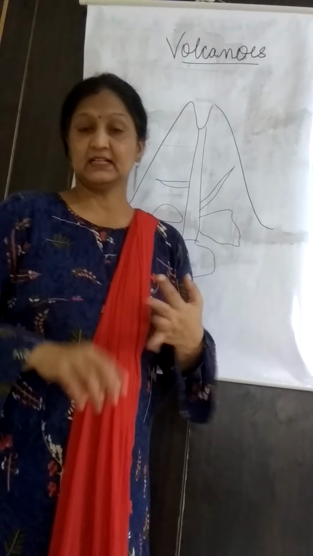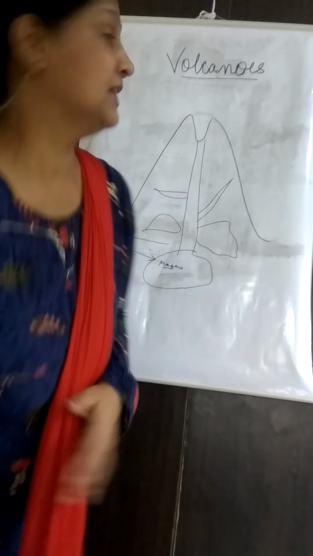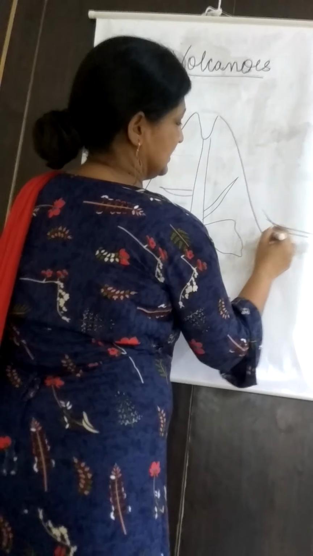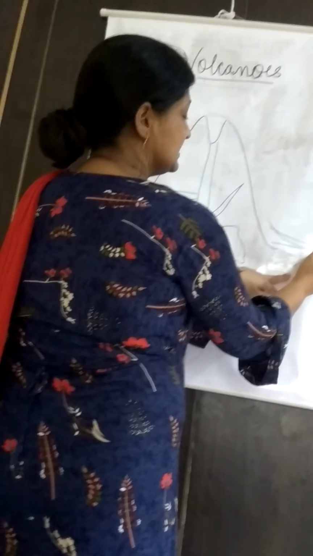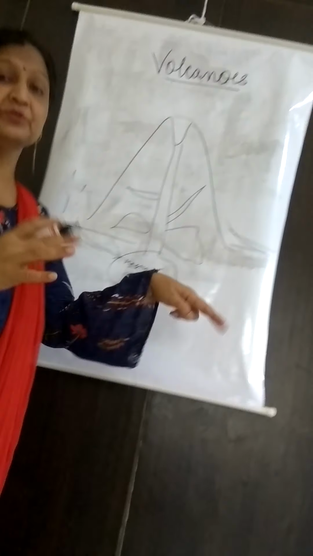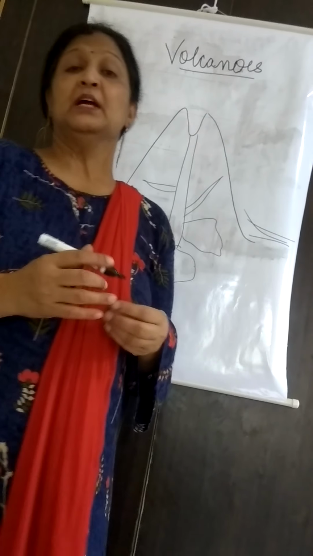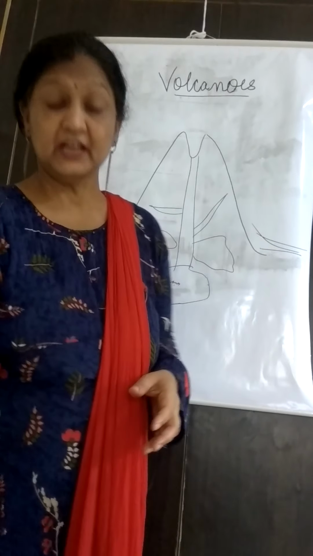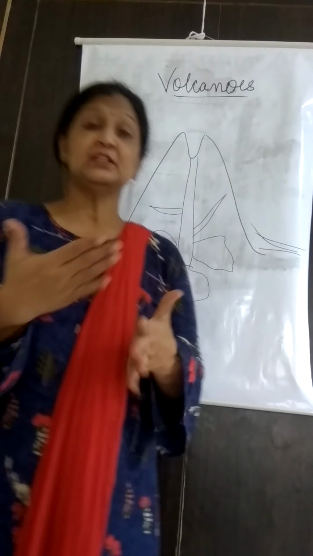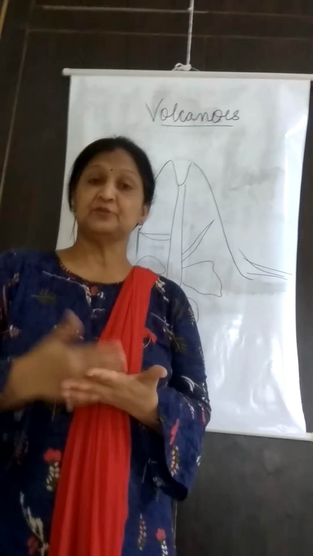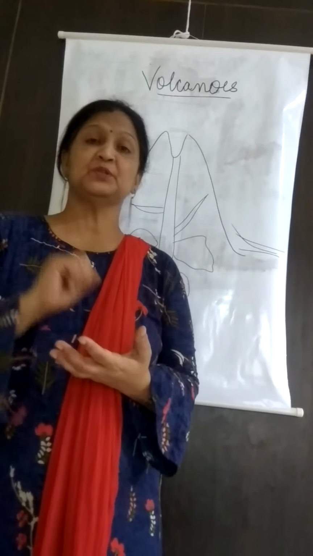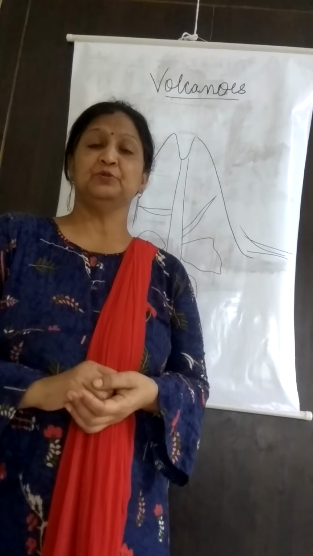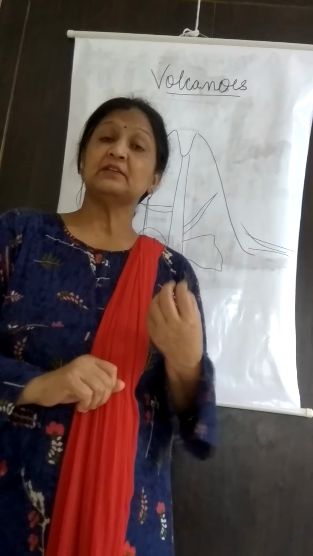Now, what is a constructive effect? When a volcanic eruption occurs, the lava comes out and solidifies on the land surface. When this lava solidifies, it forms rock, and when weathering occurs, the rock breaks into small pieces and forms soil. That soil is known as black soil, and it is very fertile.